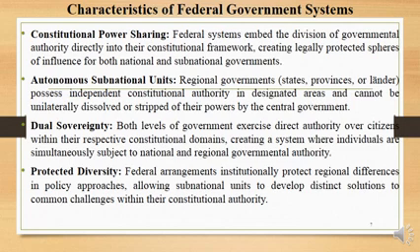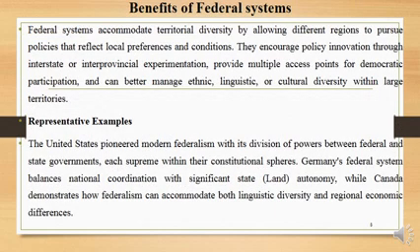We have the protected diversity. Federal arrangements institutionally protect regional differences in policy approaches, allowing subnational units to develop distinct solutions to common challenges within their constitutional authority. Benefits of the federal system. Federal systems accommodate territorial diversity by allowing different regions to pursue policies that reflect local preferences and conditions.